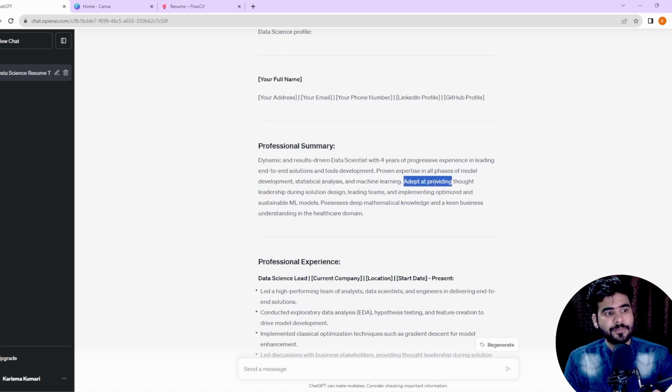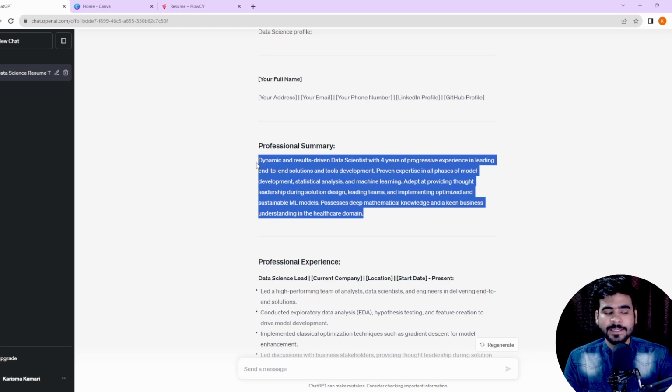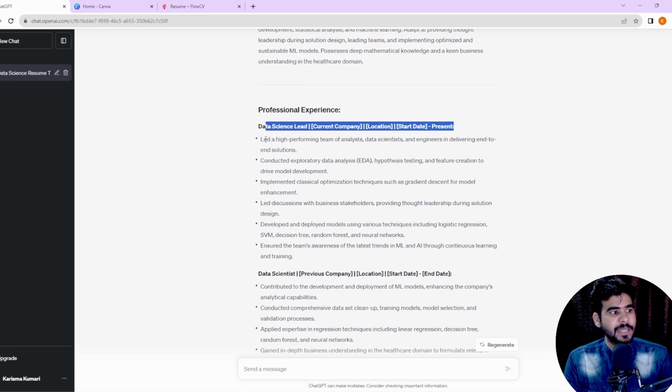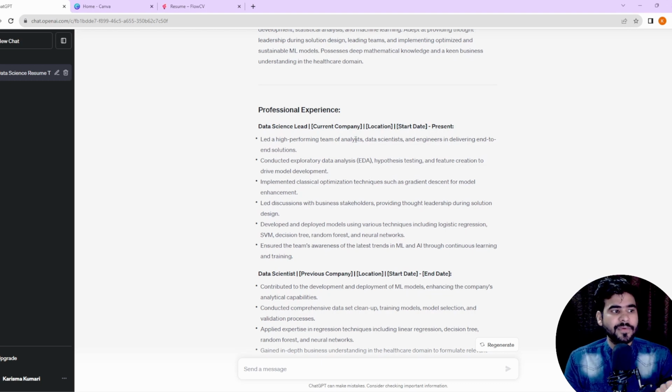Okay, after that, adept at providing thought leadership during solution design, leading teams, and implementing optimized and sustainable ML models. Okay, so in this way, first we need to write our profile summary. After that, professional experience, so data science lead, current company, location, start date, and the present date. Okay, so we need to enter this particular thing. After that, we have our complete 4 to 5 bulleted point description. So, lead a high-performing team of data analysts, data scientists, and engineers in delivering end-to-end solutions. Conducted exploratory data analysis, hypothesis testing, and feature creation to drive the model development.